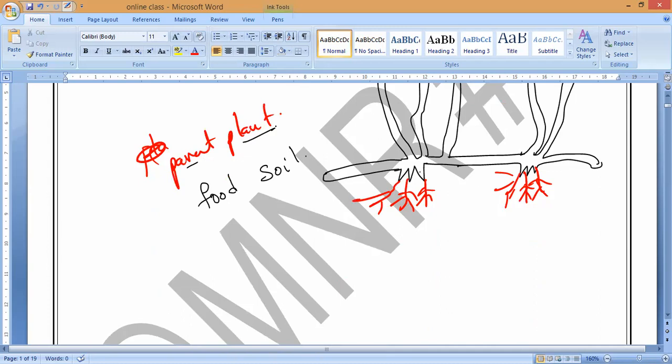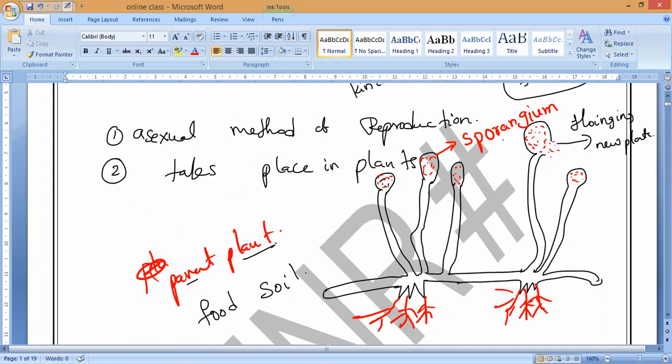So if you notice here, this is what we call the sporangium. When the parent cell has hundreds of reproductive cells, what do we call them, guys? Spores. Understand? During unfavorable conditions, this case will never burst. It will be protected by a very thick protective coat. Now conditions are favorable. What kind of conditions, guys?